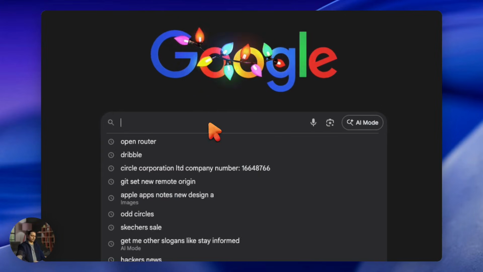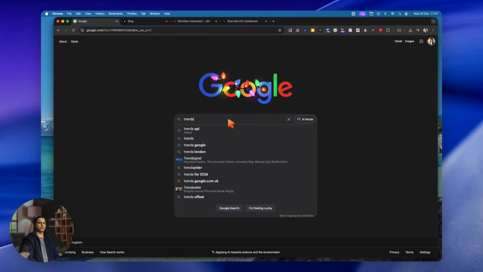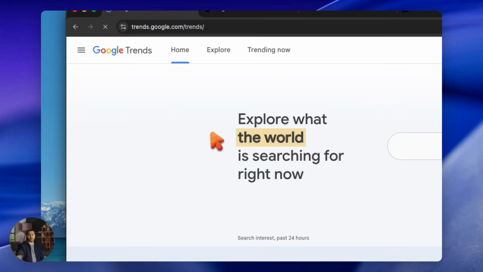How to make money with AI in 2026. Let's get started. So the first thing you have to do is go on Google and search for trends. This will take you to the Google Trends website.